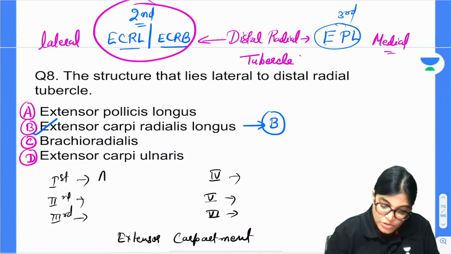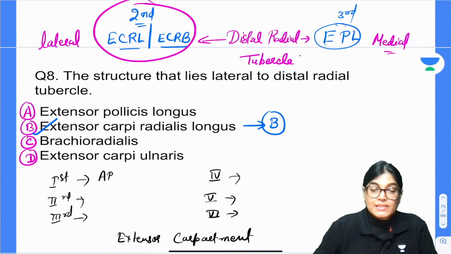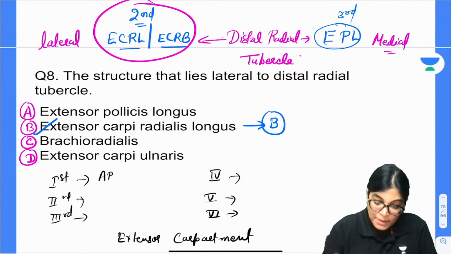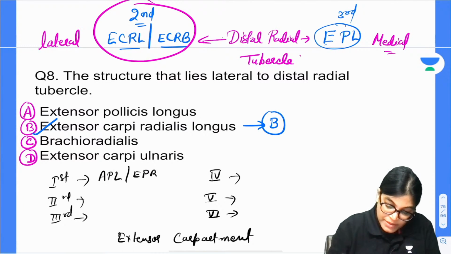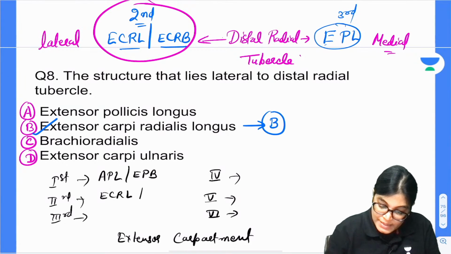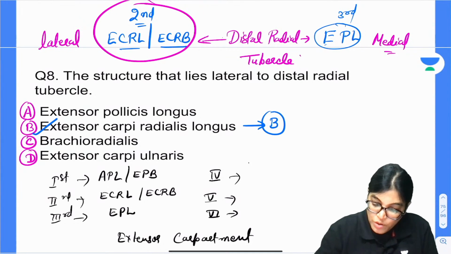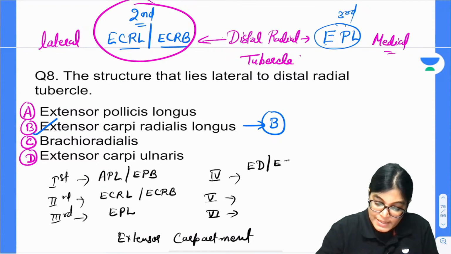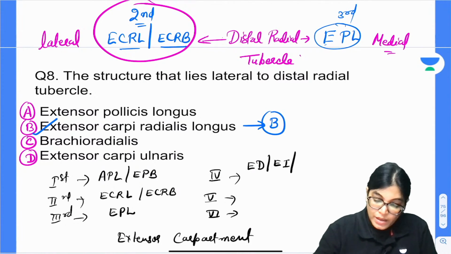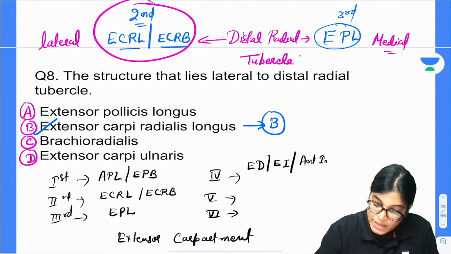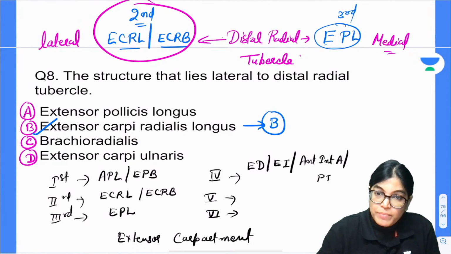The first compartment structures passing are abductor pollicis longus and extensor pollicis brevis. Second, ECRL and ECRB, extensor carpi radialis longus and extensor carpi radialis brevis. Absolutely right, Amitabh Behra is absolutely right. Third, EPL, extensor pollicis longus. Fourth, extensor digitorum and extensor indicis, one artery and one nerve. The artery is anterior interosseous artery and the nerve is PIN.